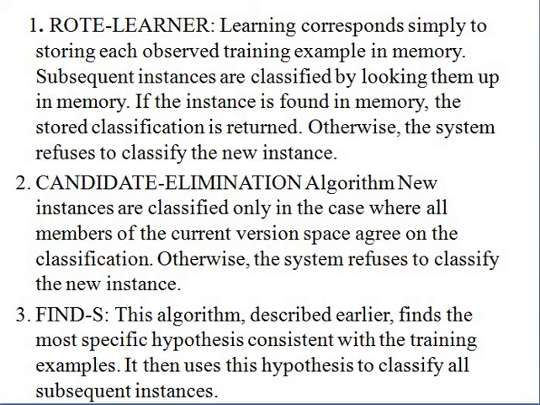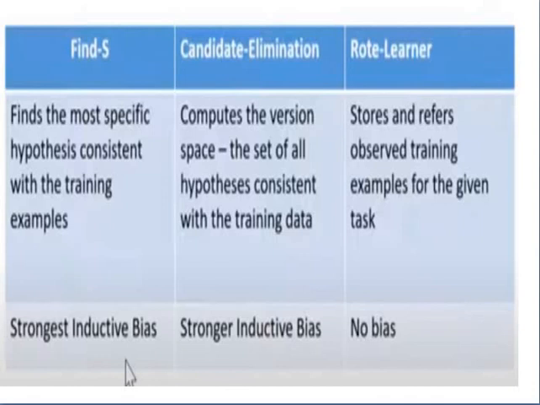Find-S: this algorithm described earlier finds the most specific hypothesis consistent with the training examples. It then uses this hypothesis to classify the new instances also. Once again, I gave the 3 algorithms in table format. The rote learner gives answers for the given data only. That means it doesn't have any bias or assumptions, and it won't accept new instances which are not present in the memory.